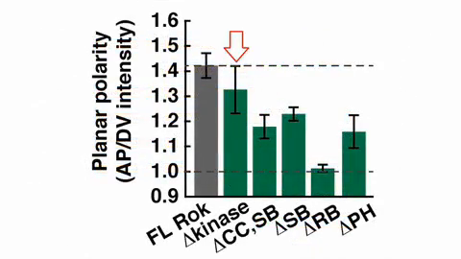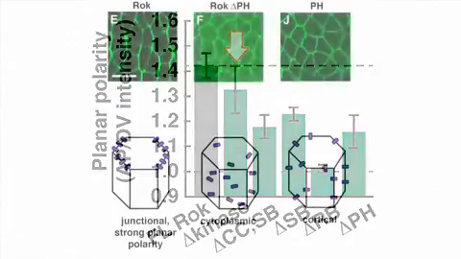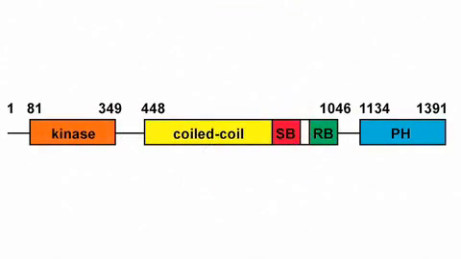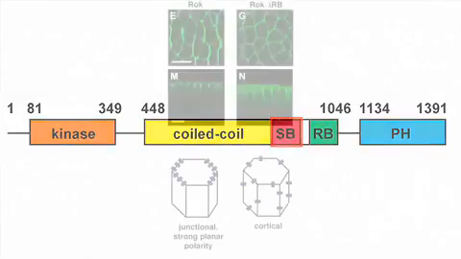Deleting Rho kinase's catalytic domain had no effect on the protein's localization, while removing the C-terminal PH domain mislocalized the kinase to the cytoplasm. The PH domain alone localized evenly around the cell cortex, so Simoes et al. investigated Rho kinase's central coiled-coil domain, which contains binding sites for both the Rho GTPase and the actin-binding protein Shroom.